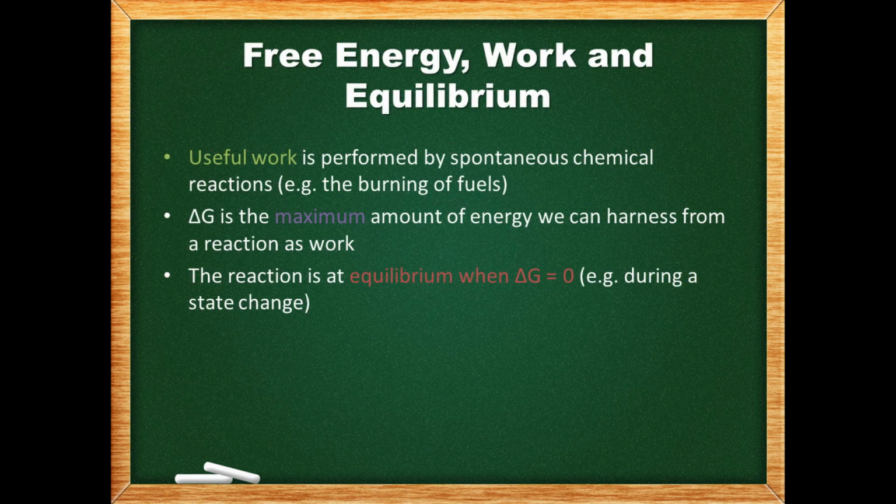Useful work is performed by spontaneous chemical reactions. Delta G is the maximum amount of energy we can harness from a reaction as work. This is the energy that is not lost as heat and is thus free to be used for work.